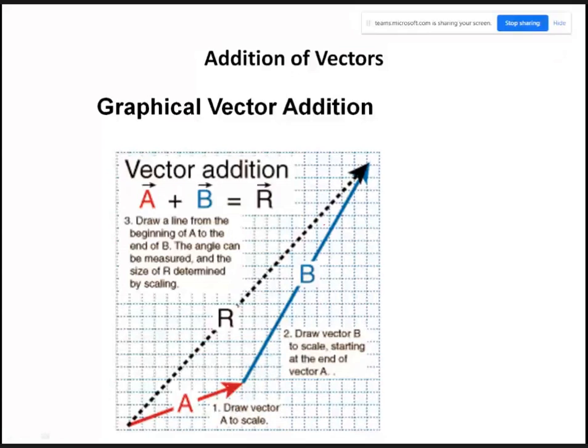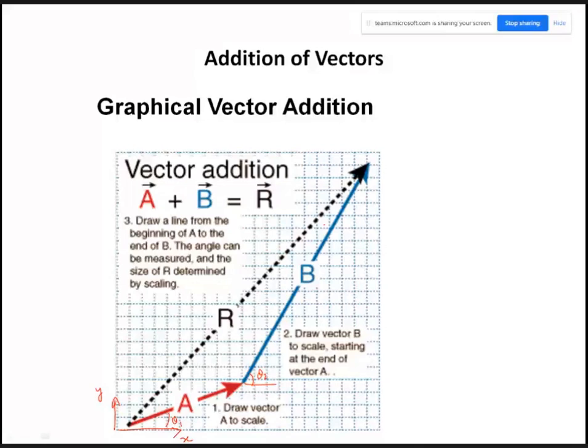So this is your vector A with proper magnitude, and this is your coordinate system, say X and Y coordinate system. This is the direction of the vector given by angle theta and the arrowhead. So you place B at the end of the arrow. Say this is theta 1, this is theta 2, right?